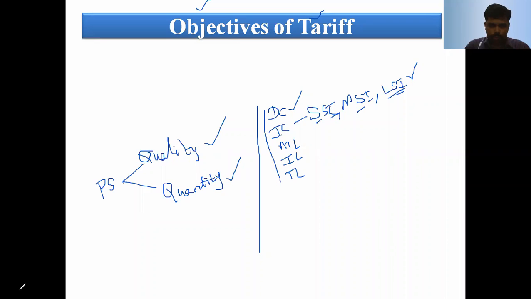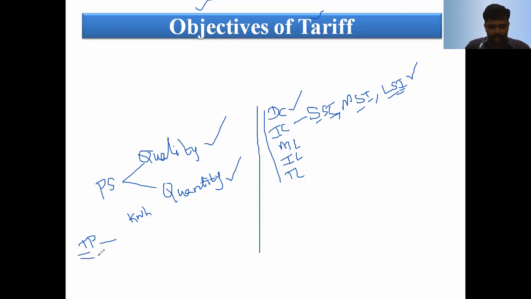Once we generate the power in a thermal power plant, for example, we need to consider various parameters before fixing the cost, that is, before fixing the price of 1 kWh, or 1 unit.